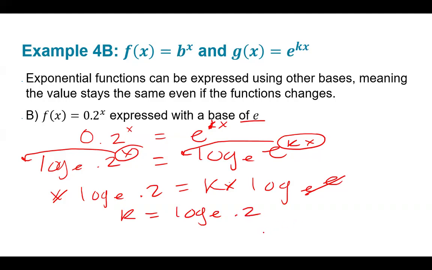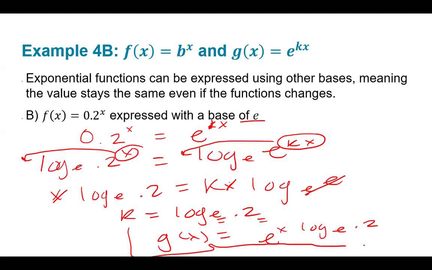Did you figure out the pattern now? Okay. Your k value is going to be the log of whatever base you want and whatever base you have. Do you see that? So your k value ends up being the log of whatever base you want, and the argument is whatever base you already have. So when you write that expression, your new function, I'm going to call it g of x again, is e to the x log base e of 2/10. And there.